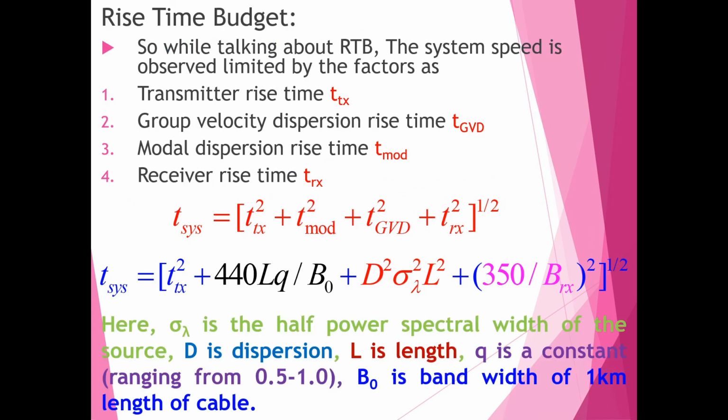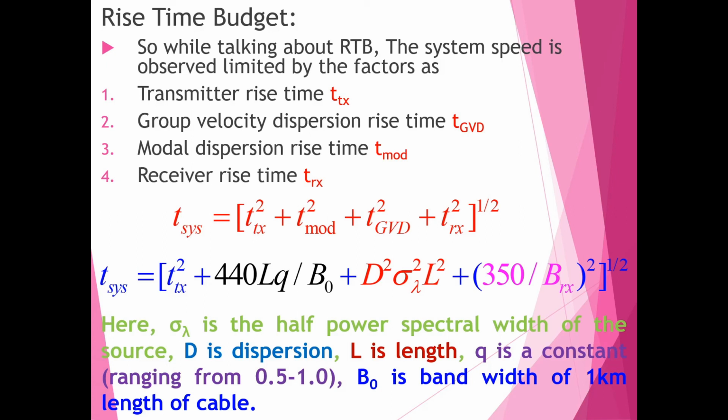So total rise time is a root sum square of the rise time from each contributor to the pulse rise time degradation. While talking about rise time budget, the system speed is observed to be limited by the factors: transmitter rise time, group velocity dispersion rise time, modal dispersion rise time, and receiver rise time.